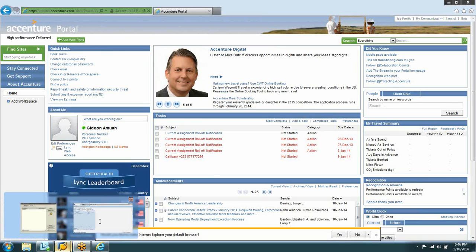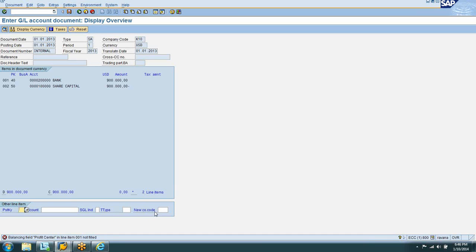I was trying to make a GL entry, and this is what I got: the balancing field profit center in line item 001 not filled out. How do we resolve that? Go to the SPRO IMG.